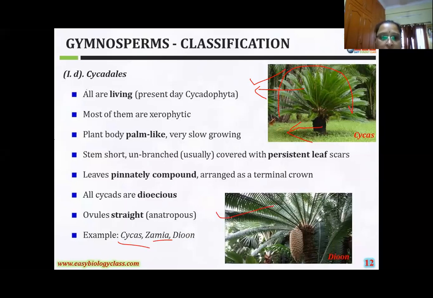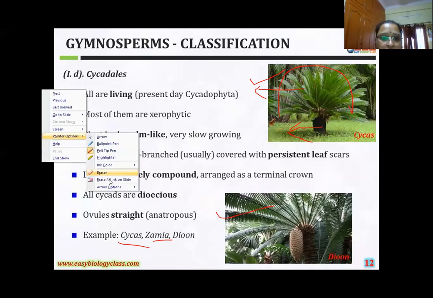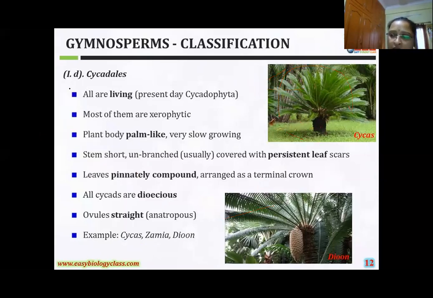This is the last order. That one is called Cycadales, in the class Cycadopsida. The fourth order is called Cycadales. Cycadopsida is divided into four orders. The first one, Pteridospermales. In that one, some are living forms, some are fossil forms. Bennettitales is always a fossil form. The Pentoxylales is also a fossil form. Only these Cycadales, or Cycadophyta, are living forms. This is class one in the Gymnospermae, class one Cycadopsida, and four orders are completed, girls.